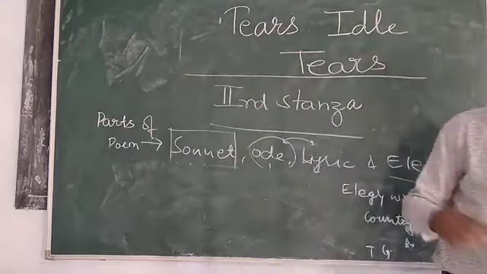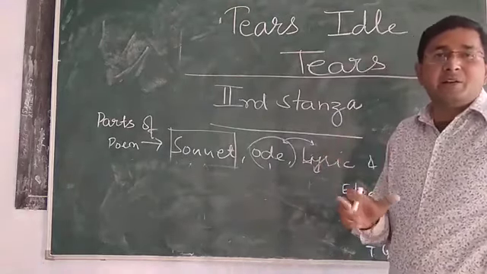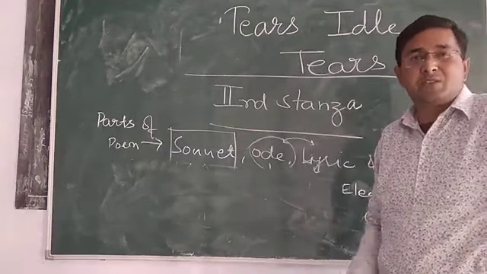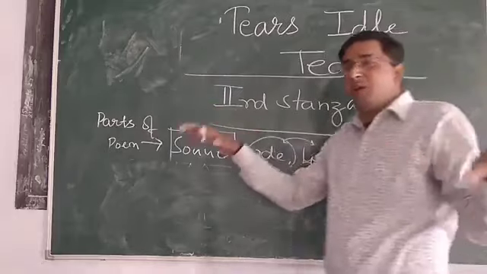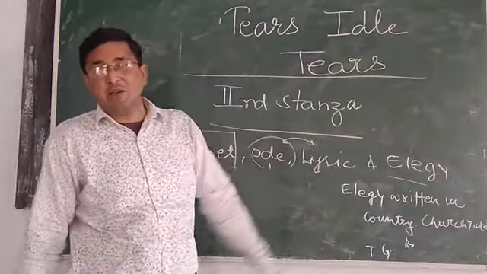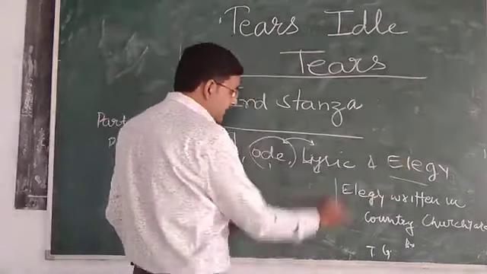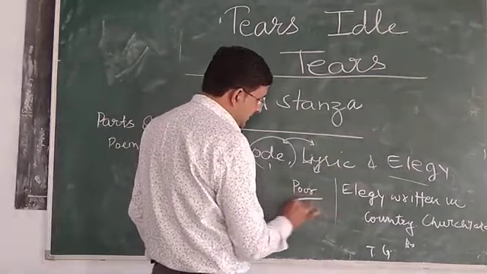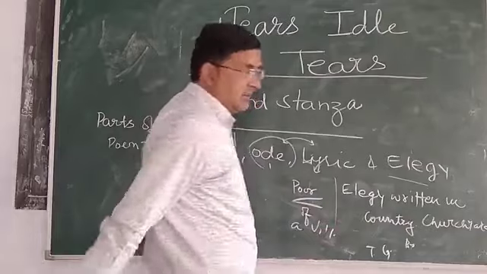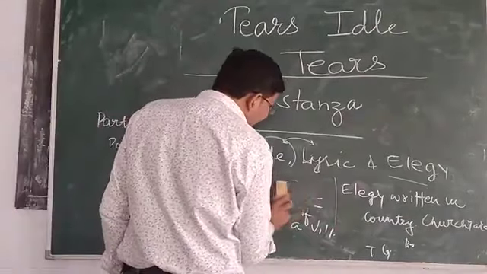It is a long poem, and it was written upon the complete villagers, forefathers, the death of the whole village. So Gray's example is very fine and the most supreme example of elegy, because it was written upon the poor of a village, not only for one single person but for the complete villagers.